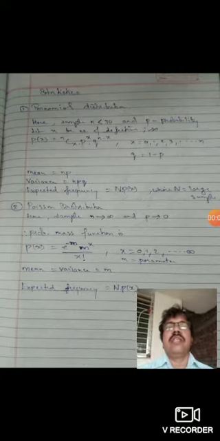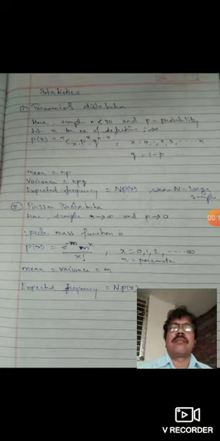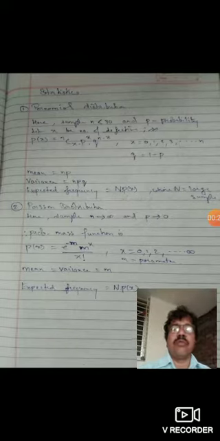We are seeing here in statistics, there are some distributions, and depending upon these distributions, we are finding the mean, variance, expected frequency, and so on.